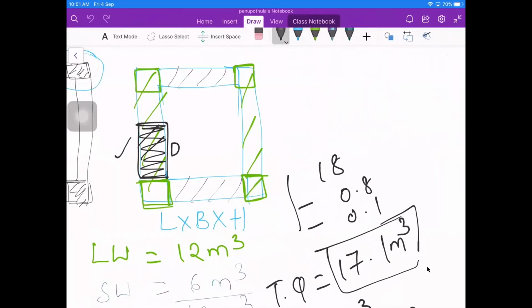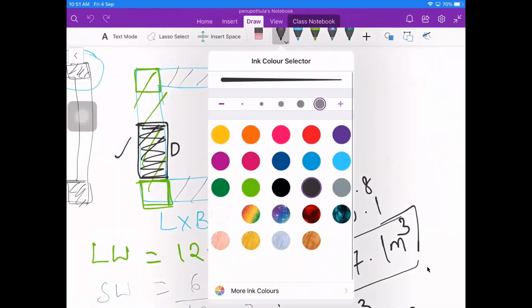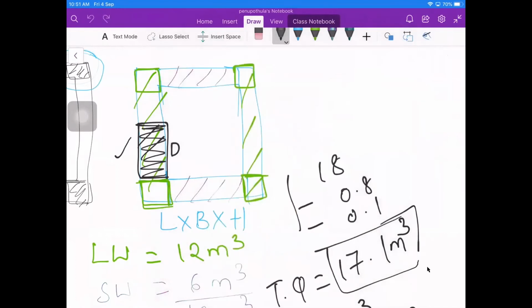If you are looking at this particular thing, here the column width will be something like this. If you want to deduct, this portion is of no use because this is concrete, and only this portion alone you need to consider.